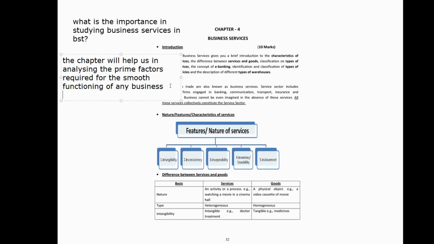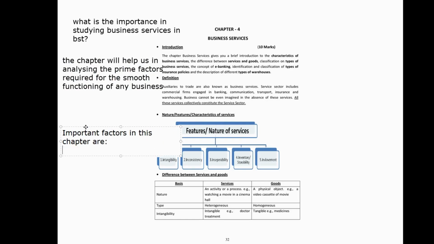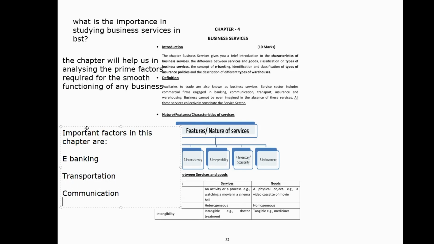Some of the important factors in this chapter are e-banking, transportation, communication, insurance, services. These are all the prime factors which we will consider in this chapter, which will help in the smooth functioning of any business.